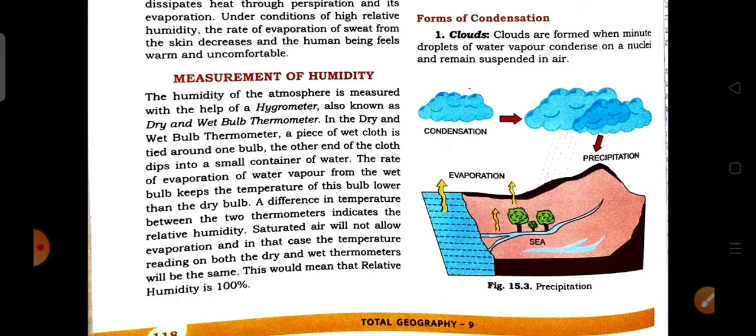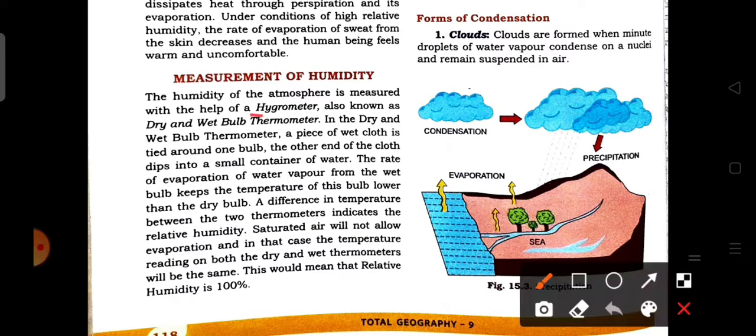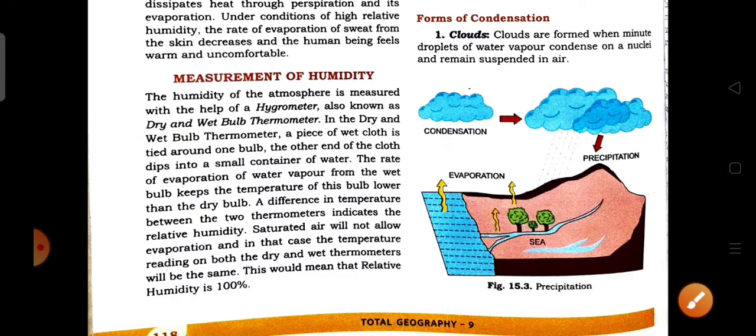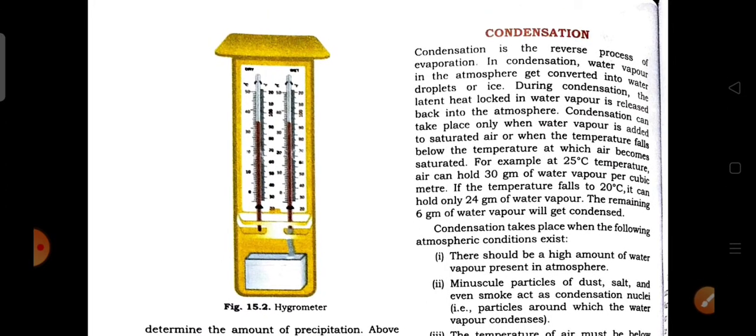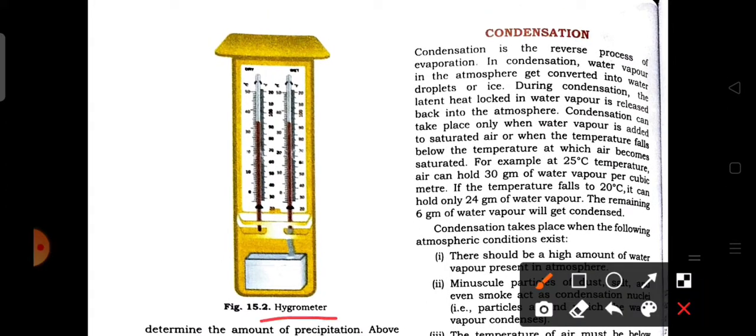The humidity of the atmosphere, which means the water vapor that is present in the air, is measured with the help of a hygrometer, and this is also called the dry and wet bulb thermometer. So now students, let's look at the picture here. This is the picture of a hygrometer.